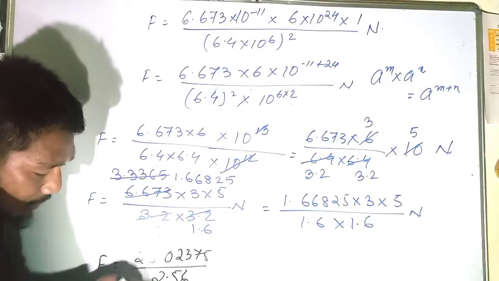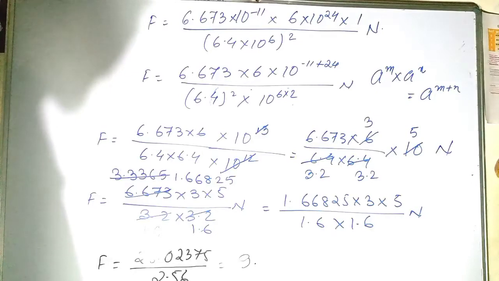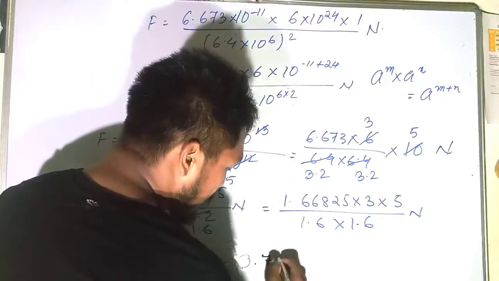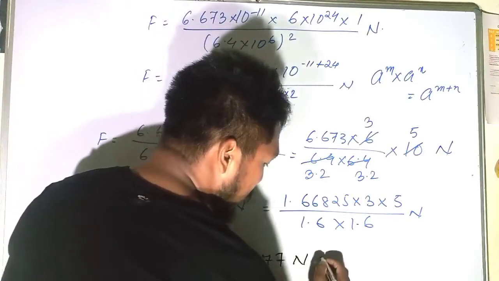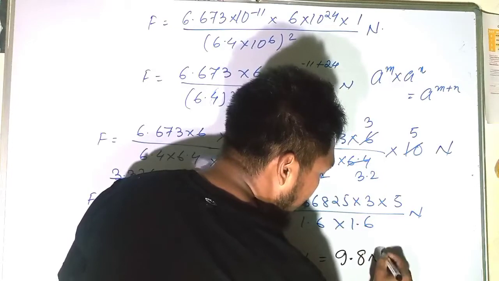Now divide 2.56 with this, and if you divide this, you will get 9.77 Newton, which, if you take the round off, will become 9.8 Newton.